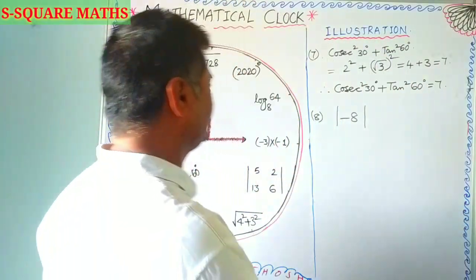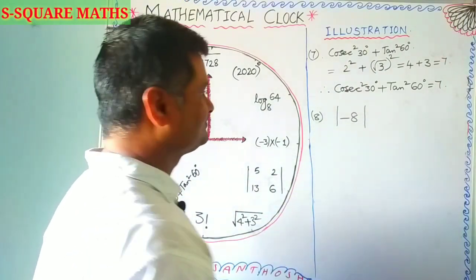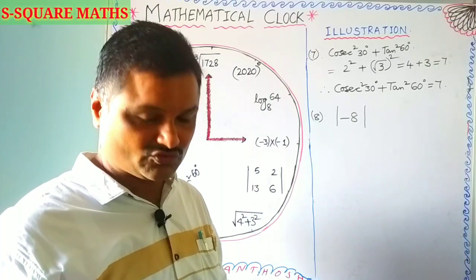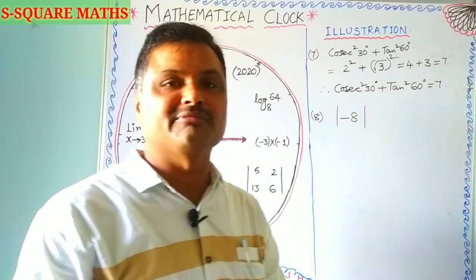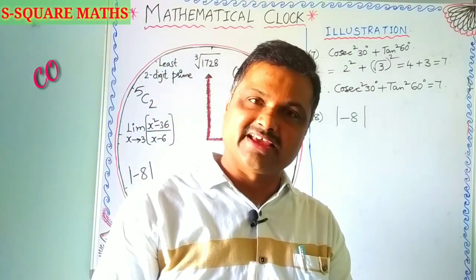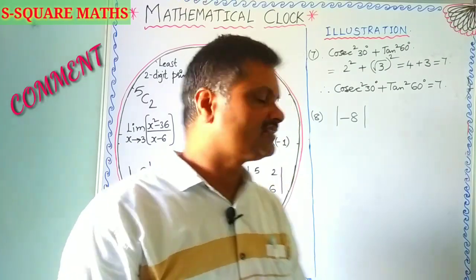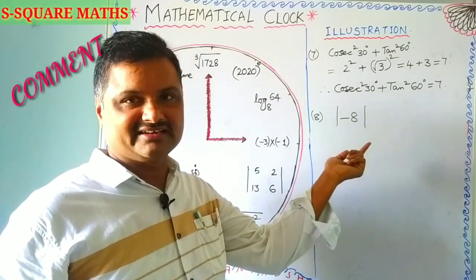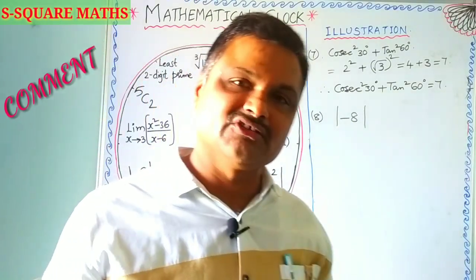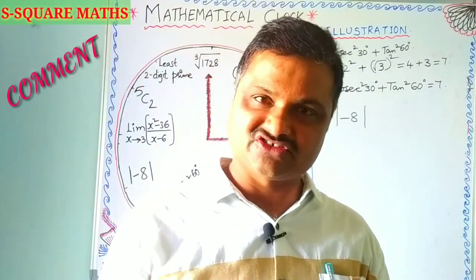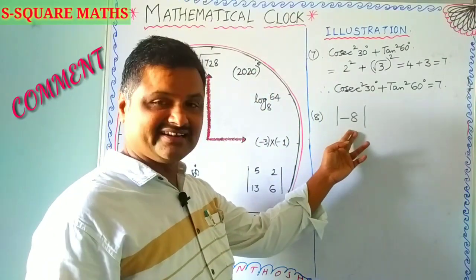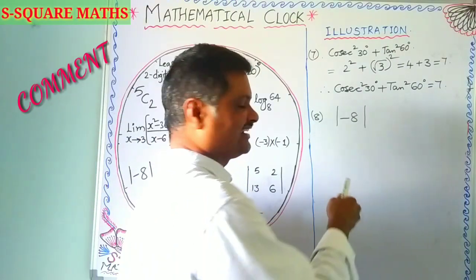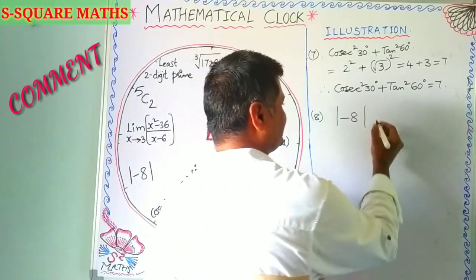Next 8, modulus of minus 8. The two vertical lines show the modulus of a real number. It is also known as the absolute value of a real number. So whatever we consider under the modulus sign, whether it is positive, negative or 0, we have to consider only the positive one. Minus 8 is an integer, strictly a negative integer. So modulus of minus 8 gives you plus 8.